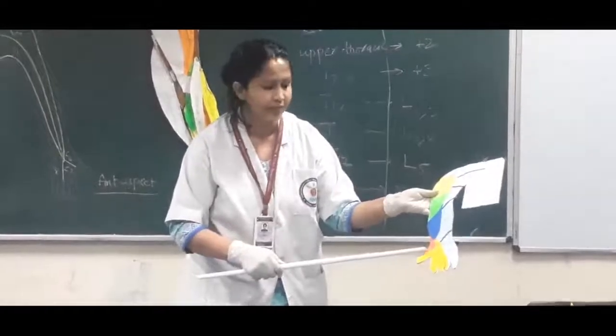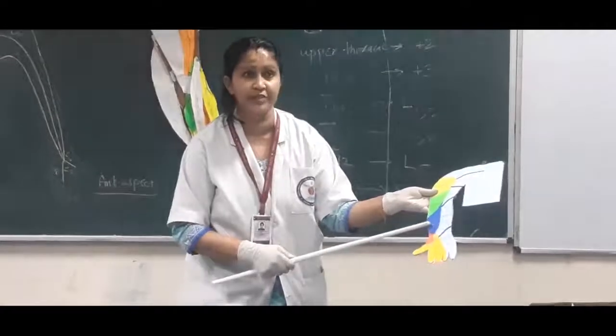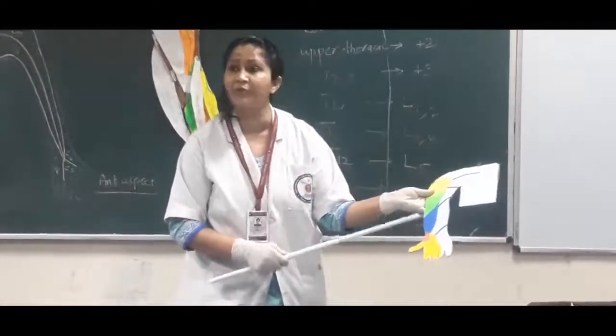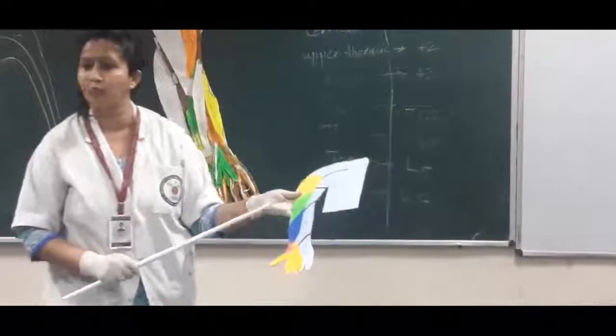which is the branch of radial nerve, and the lateral cutaneous nerve of forearm, which is the branch of musculocutaneous nerve. So 3 nerves supply the ball of thumb. Very important question of viva.